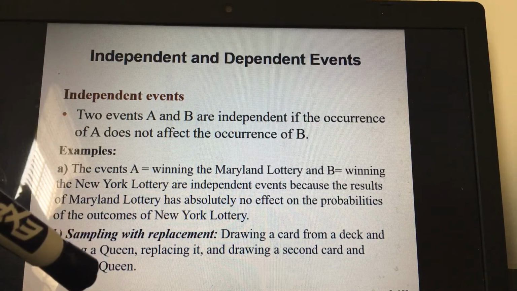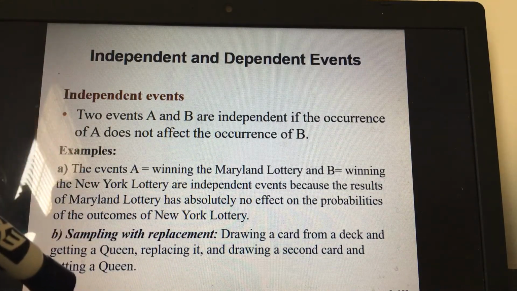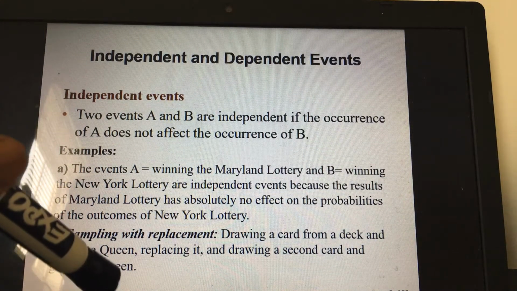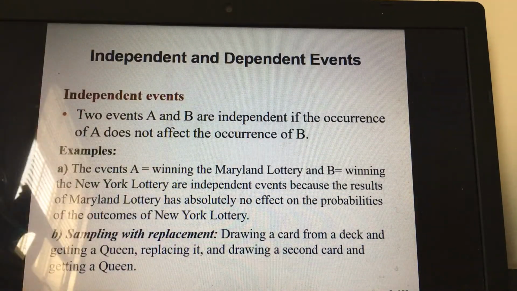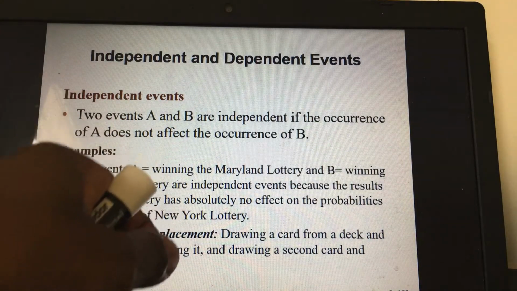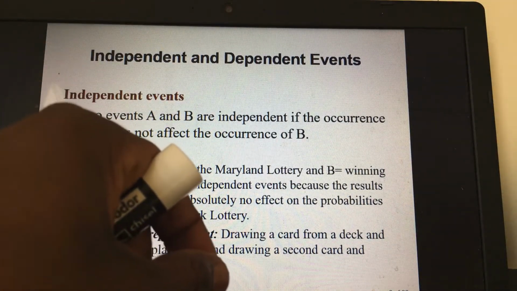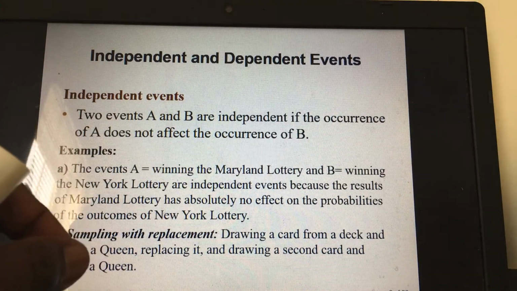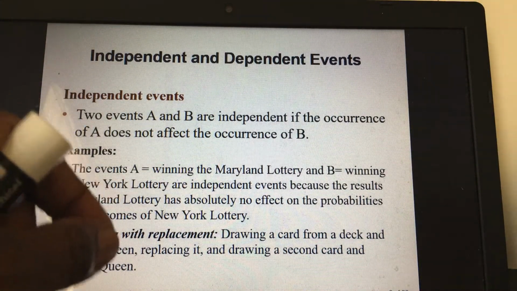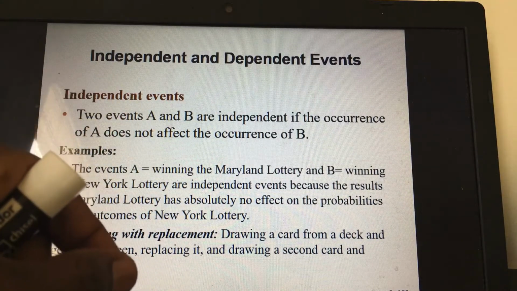I'll give you an example. A playing card, we have 52 in a deck. If you remove one card and put it back, you still have the same 52 cards, so nothing changed. And if you calculate the probability of any of the card, it will still be the same.